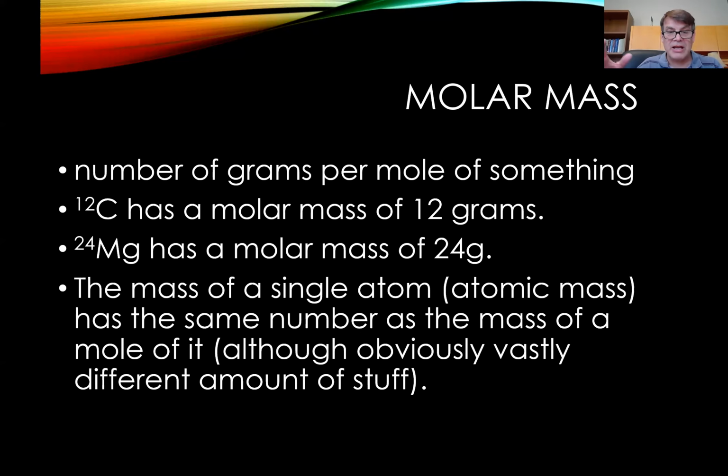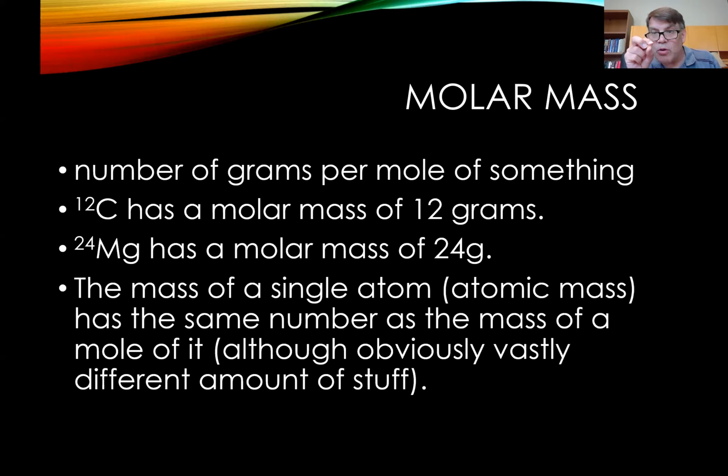In fact, we can generalize this and say that the mass of a single atom, that is the atomic mass of, say, carbon, has the same number as the mass of a mole of carbon. Now, it's not the same quantity, right? You're dealing with atomic mass units, 12 atomic mass units for carbon-12, and 12 grams, which is huge in comparison, for a mole of carbon.